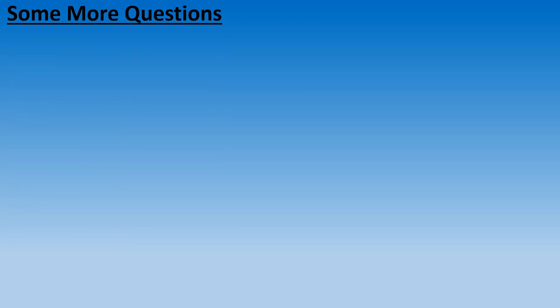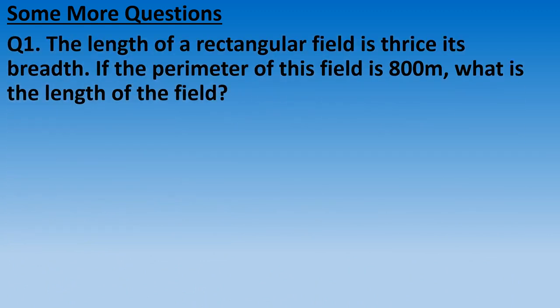See question number 1. The length of a rectangular field is thrice its breadth. If the perimeter of this field is 800 meter, what is the length of the field?